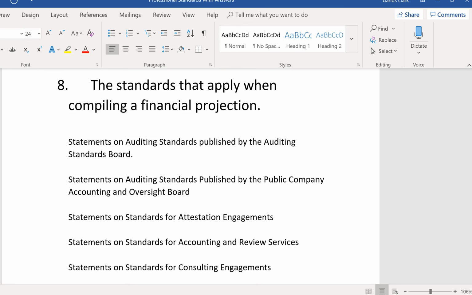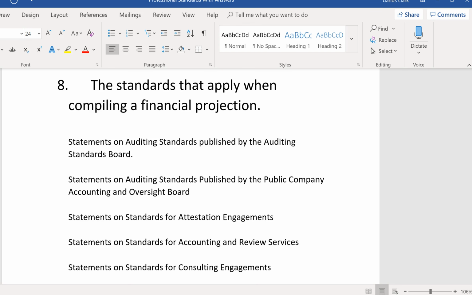What's the difference between a projection and a forecast? Well, they both look forward. They're both forward-looking, what they call prospective financial statements. But a projection is based on a lot of hypothetical information about the future, whereas a forecast is based on more expected results about the future, because we just had last year's statements, and based on last year, we'll factor in maybe a little bit of a growth rate, and here's the forecast for next year.